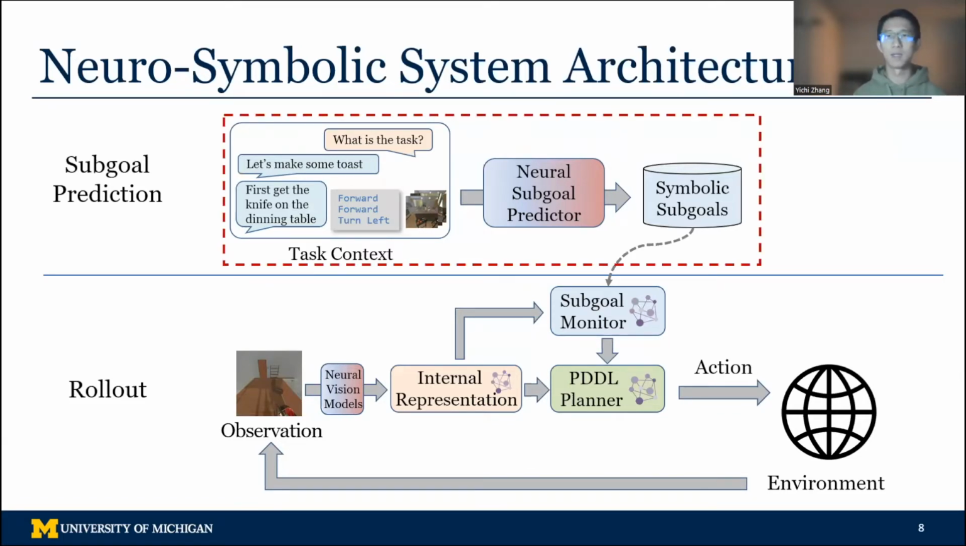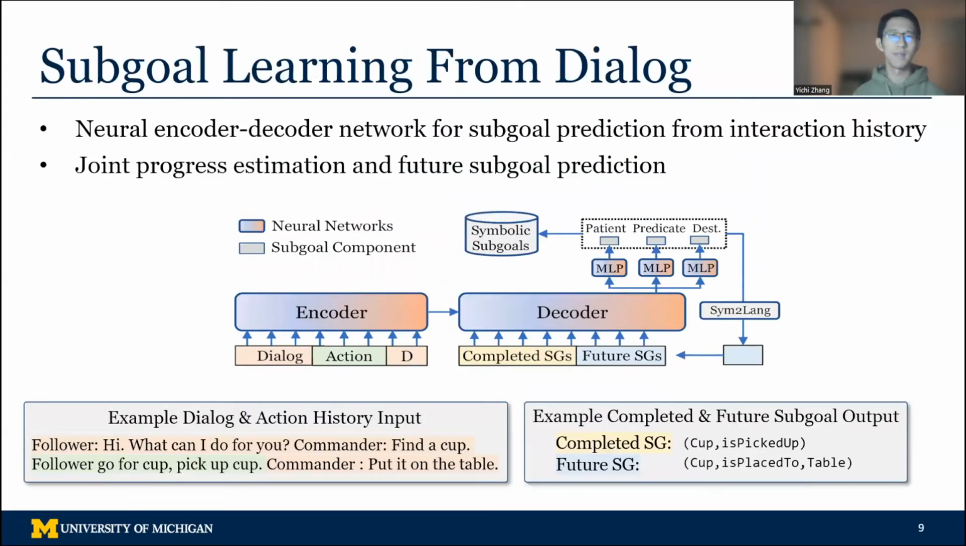As shown in the upper part, DANLI will first predict a set of symbolic subgoals from the task context before making any movement. To achieve this, we leverage a pre-trained BART model to encode the interaction history, including both the dialogue and the actions. The symbolic subgoals are decoded sequentially in an autoregressive manner. We found in our experiment that first predicting what has been completed so far can benefit the prediction of future subgoals, because the model may have a better idea about the progress. Please see the paper for more details.